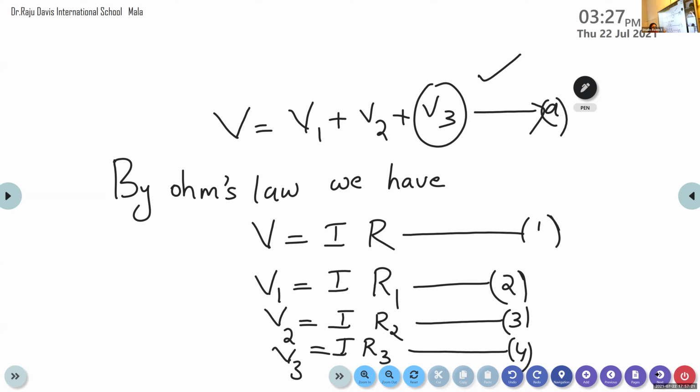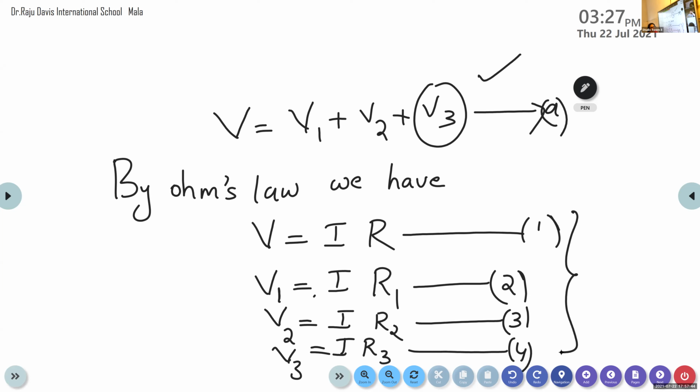In a similar way, the potential difference through resistor R1 is given by V1 is equal to IR1. Similarly, the potential difference through resistor R2 is given by V2 is equal to IR2, and through resistor R3 it is given by V3 is equal to IR3. So here we get 4 different equations.